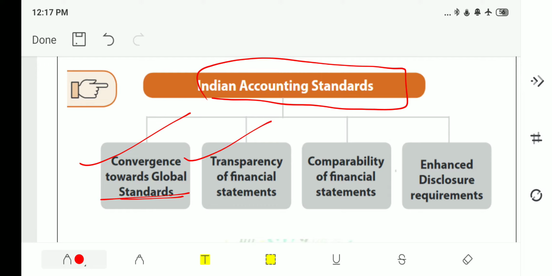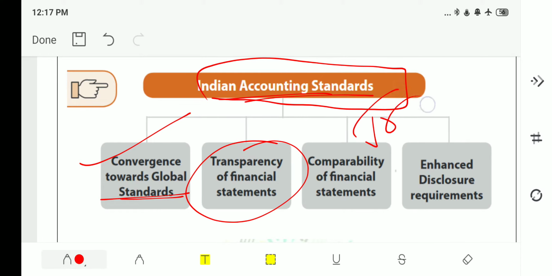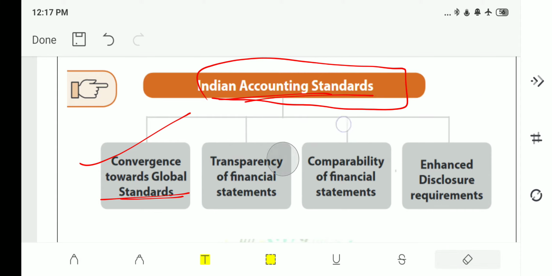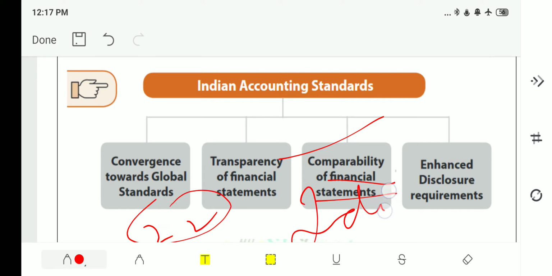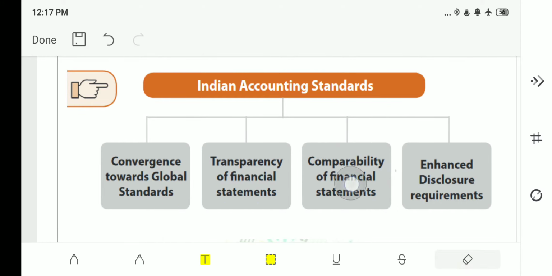Then there should be transparency of financial statements. That means the standards in the accounting standards will lead to transparency. That means each and everything is noted or put down in the accounting books. Then comparability of financial statements. That means if there are two companies working globally or in India, then in order to compare them, we need the same standard base, and the Indian accounting standards provide the comparability standards.